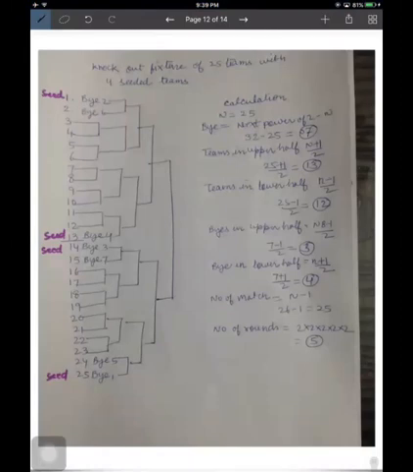One is placed at the last number, another is placed at the top of the upper half, the third team is placed at the top position of the lower half, and the fourth team is placed on the last number of the upper half. This way the teams are separated from each other.